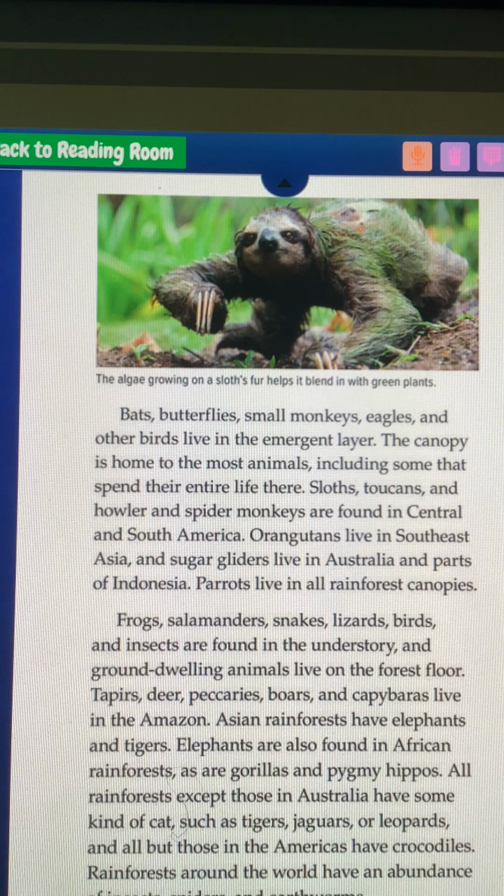Frogs, salamanders, snakes, lizards, birds, and insects are found in the understory. And ground-dwelling animals live on the forest floor. Tapirs, deer, peccaries, boars, and capybaras live in the Amazon. Asian rainforests have elephants and tigers. Elephants are also found in African rainforests, as are gorillas and pygmy hippos. All rainforests except those in Australia have some kind of cat, such as tigers, jaguars, and leopards. And all but those in the Americas have crocodiles. Rainforests around the world have an abundance of insects, spiders, and earthworms.